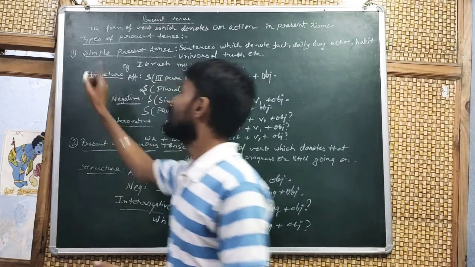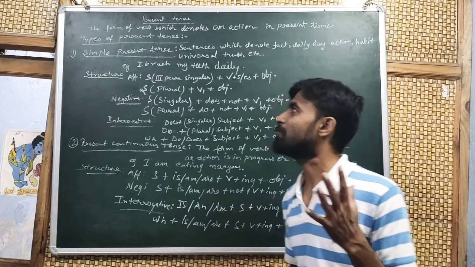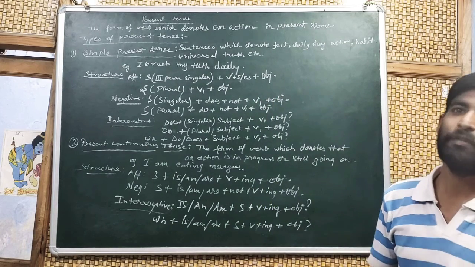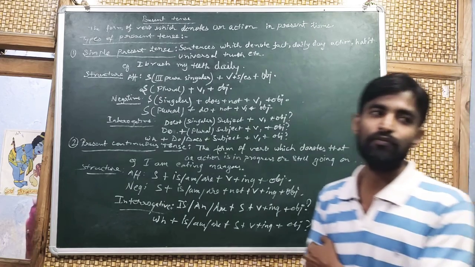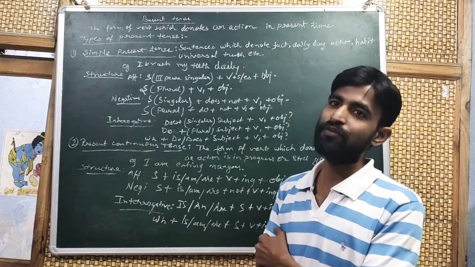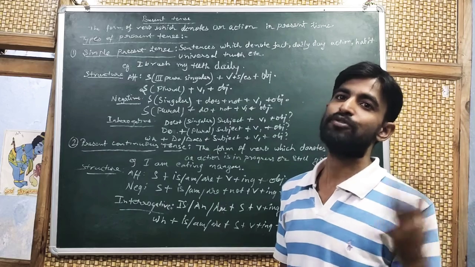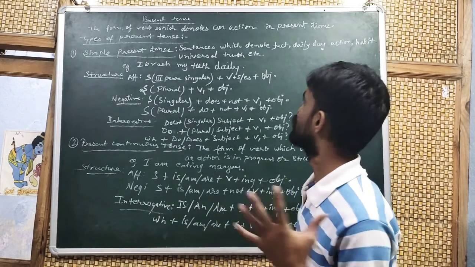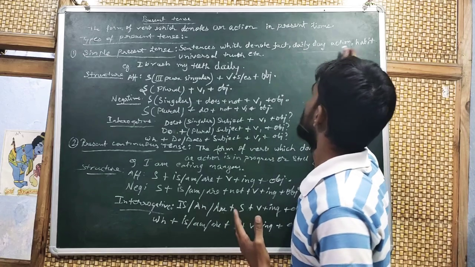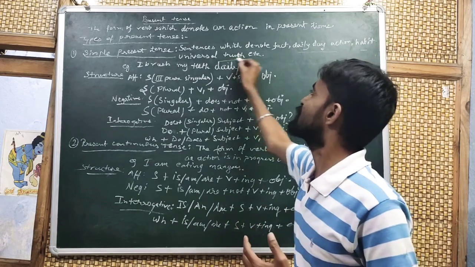The first thing is simple present tense. What does simple present tense mean? Simple present tense is the form of verbs which denotes habitual facts, simple statements. It also denotes daily actions, habits, universal truth.